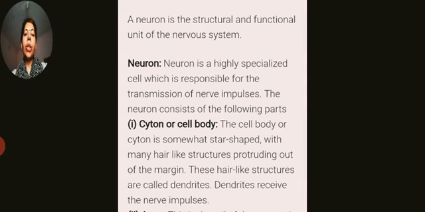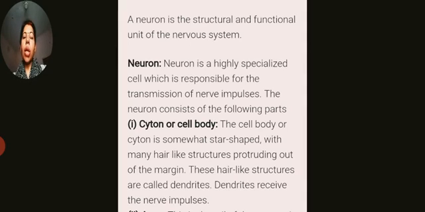So which things here do you have to learn? First of all, what is a neuron? Number two, the different parts of the neuron. And third, their function, as well as a well-labeled diagram that you have to practice. Okay.